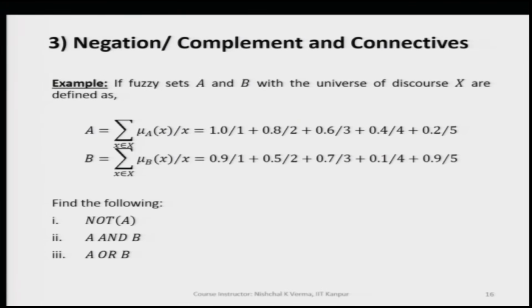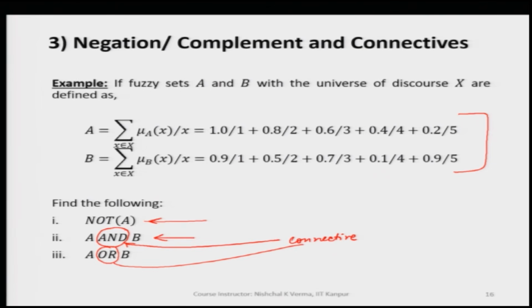Here we have two fuzzy sets, both discrete fuzzy sets A and B, and using A and B, let us find not A, and then let us find A and B. Here AND is a connective, and in the third case also OR is a connective.